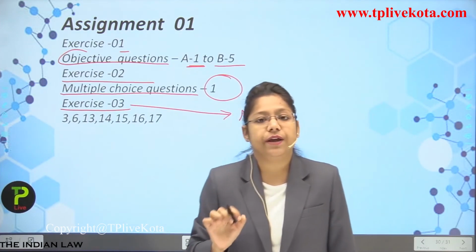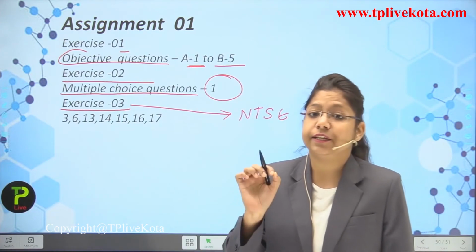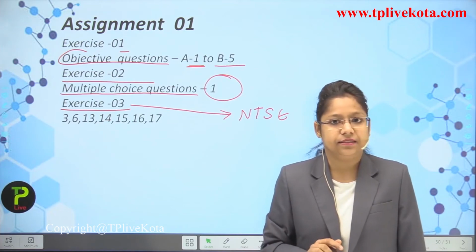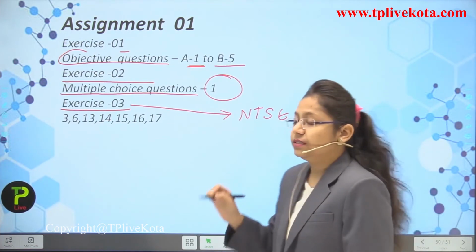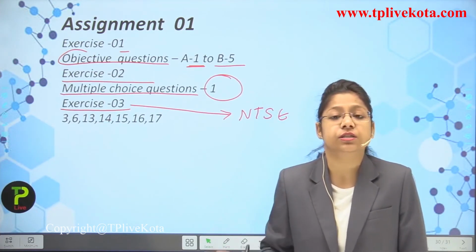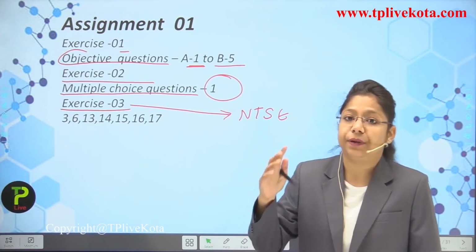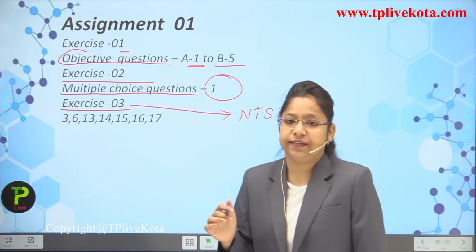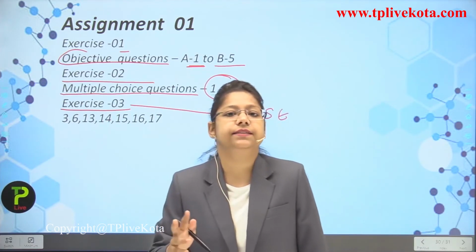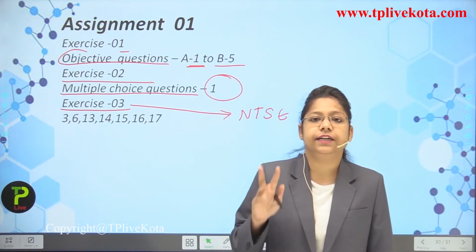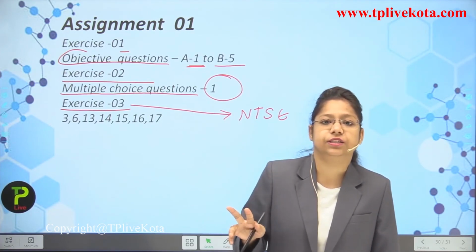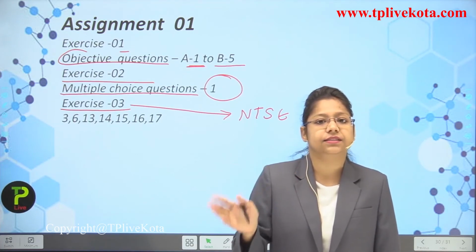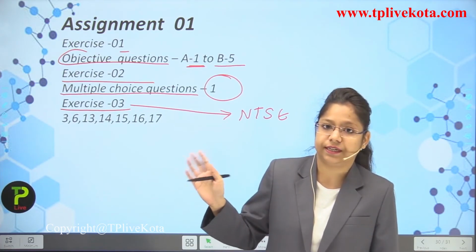Now you have to solve the 13 questions which have occurred in the NTSE examination. The third exercise comprises all the questions which came in the previous year NTSE examinations of different state boards. NTSE occurs in two stages: the first stage is of the state, and the second stage is of the Central Board of Secondary Education.